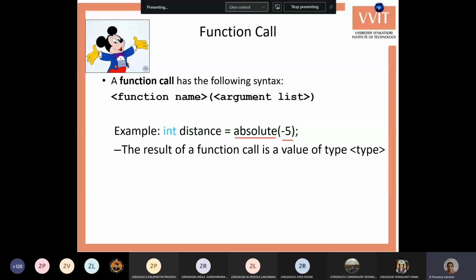If the function is returning any value, then you need to create a variable and store the returned value into that variable. This you can write in the main, or in any other function where you are using this particular function.